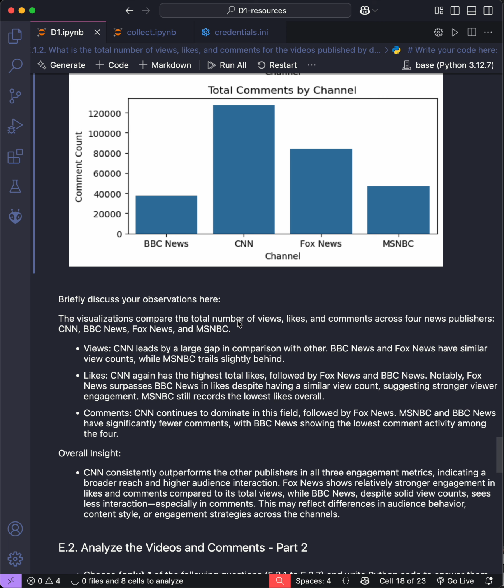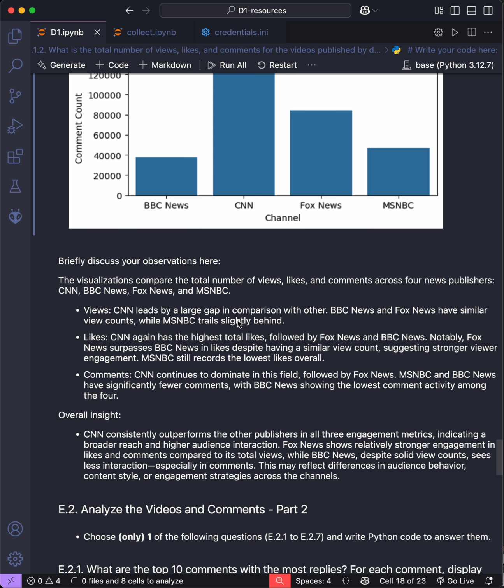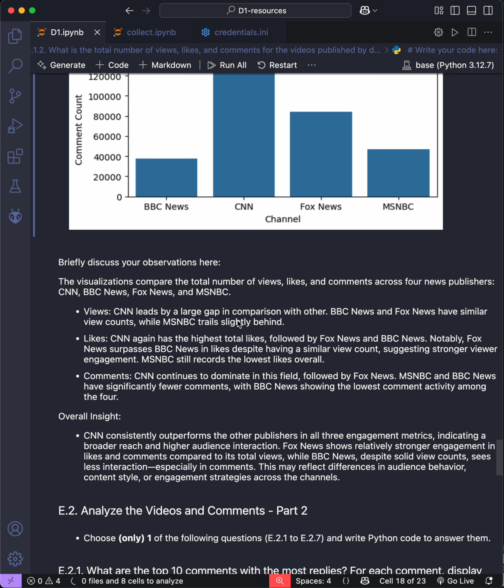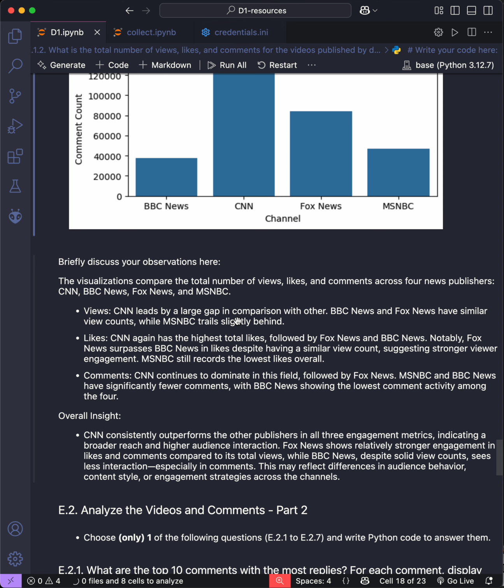Overall, our insight is that CNN consistently outperformed the other publishers in all three engagement metrics, indicating a broader reach and higher audience interaction. Fox News saw relatively stronger engagement in likes and comments compared to its total views, while BBC News, despite solid view counts, sees less interaction, especially in comments. This might reflect differences in audience behavior, content style, and engagement strategy across the channels.